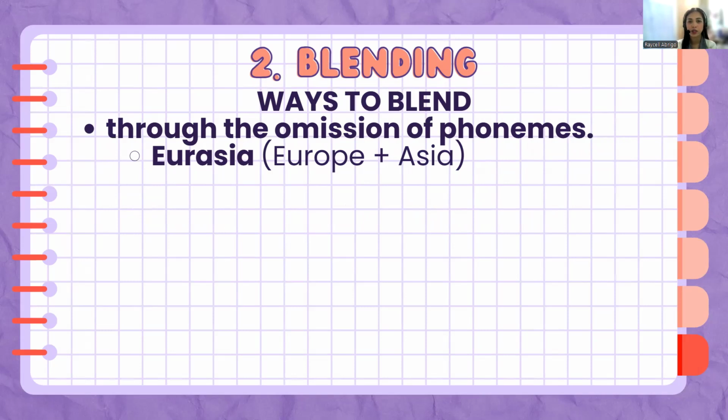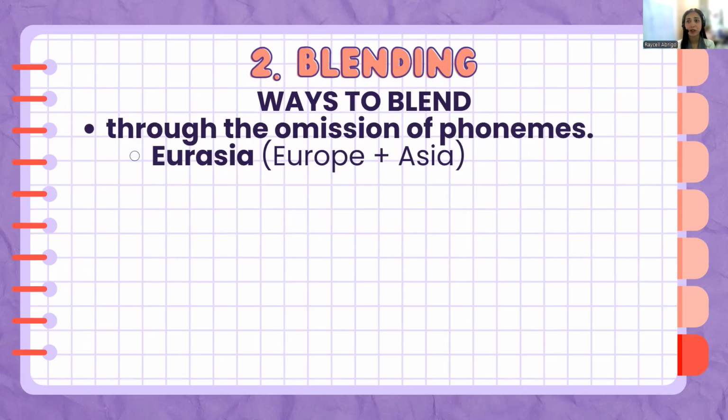For example, Eurasia came from the term Europe plus Asia. And we have removed the sound OPE in the word Europe and added Asia to form a new word that says Eurasia. So it means it is a part of the world where half is part of Asia and half is part of Europe, like the country Russia. Okay? So that's for blending.